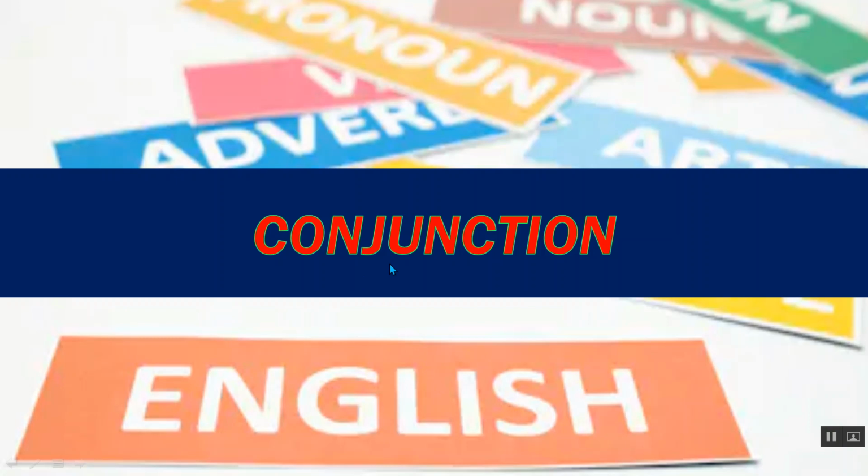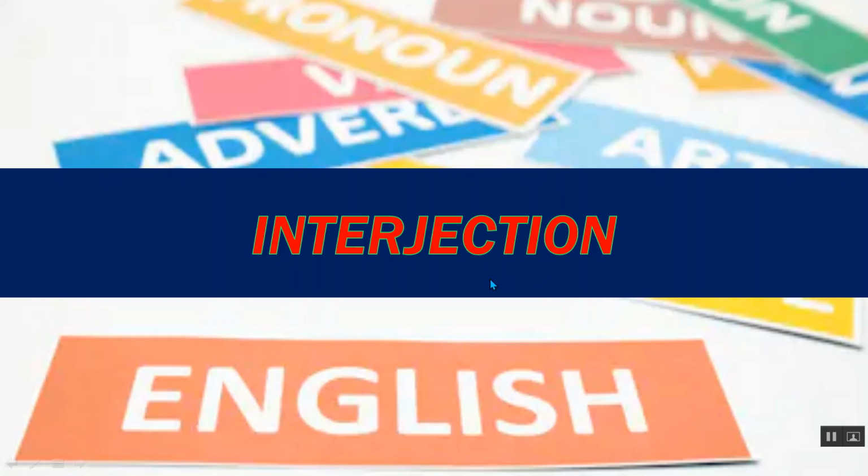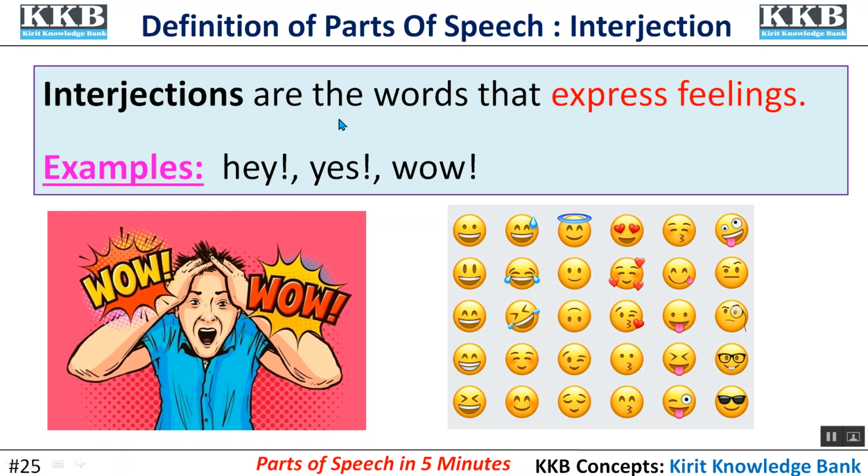Conjunction. Conjunction is the word which joins two sentences. For example, and, but, and because. Conjunction is like a glue because glue joins two things and conjunction joins two sentences. Interjection. Interjections are the words that express feelings. For example, hey, yes, wow. You can see some pictures and there are some more interjections.